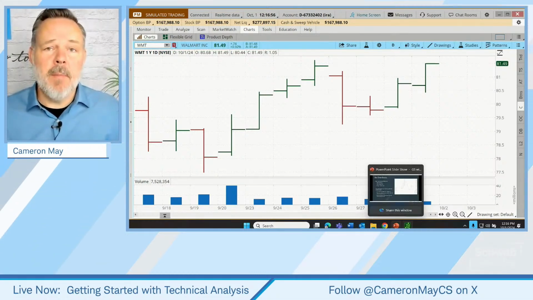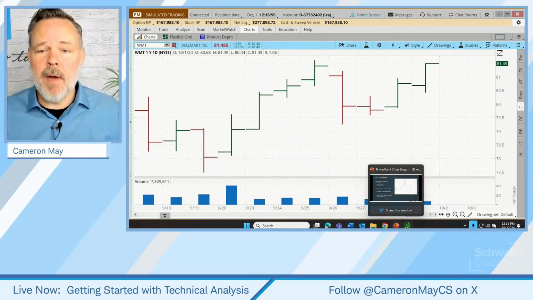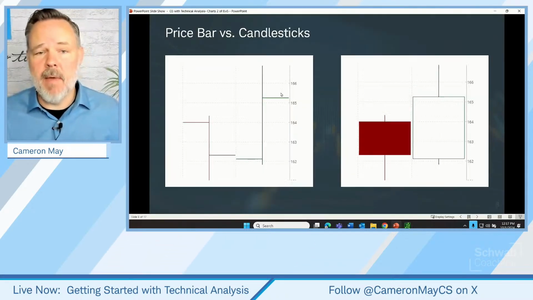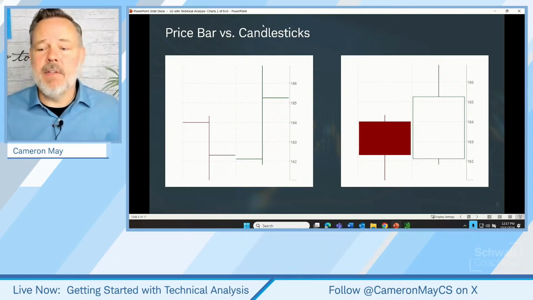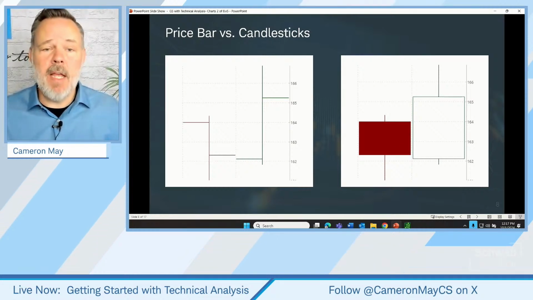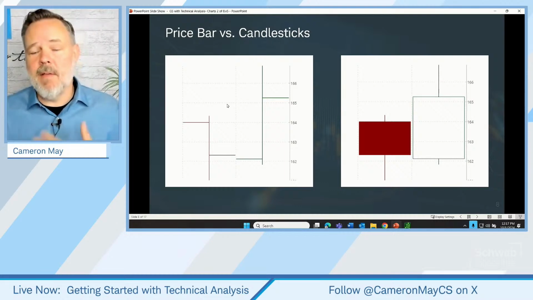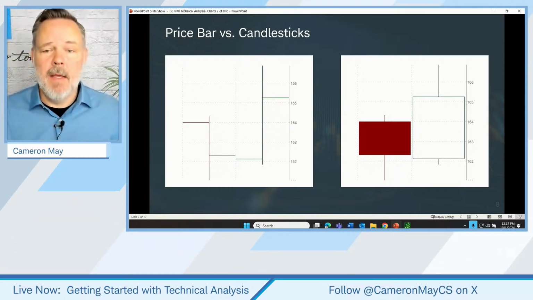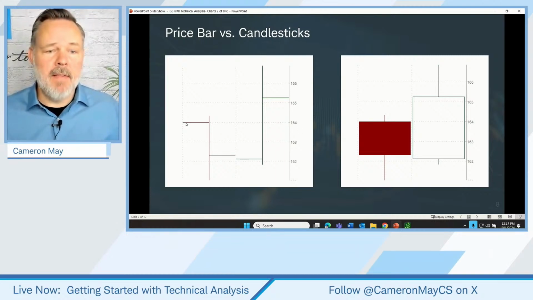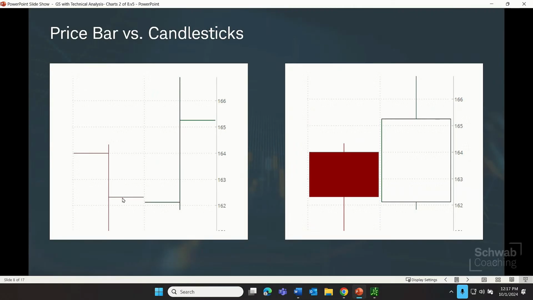But other traders actually prefer something known as a candlestick chart, probably the most commonly used chart type, at least in my experience. So let's compare price bars to candlesticks. And really, candlesticks have their foundation in price bars. It really is just, in my view, kind of just a variation of a price bar. All that a candlestick does is it takes the opening tick and the closing tick on that bar and draws a little box around it. So for example, if you look at this red candle over here and look at this red bar over here to the left, you can see they're the same, right?